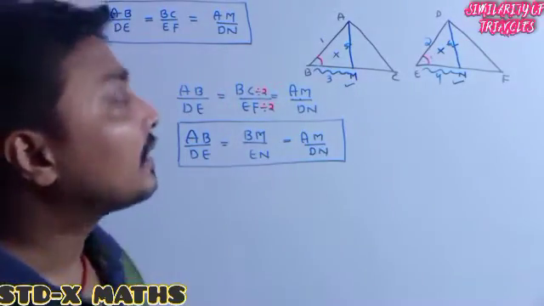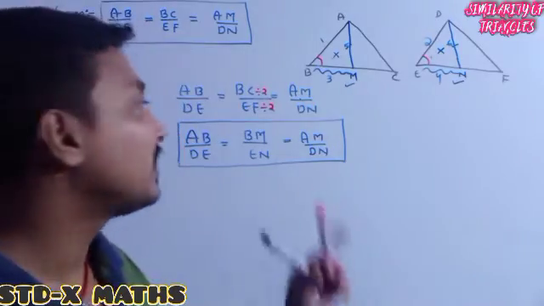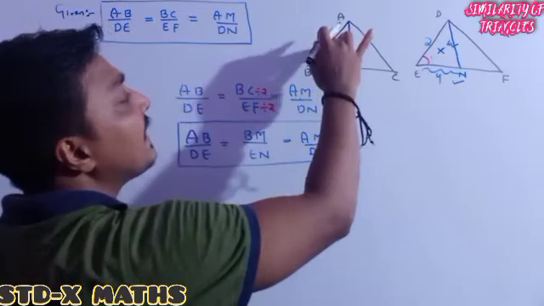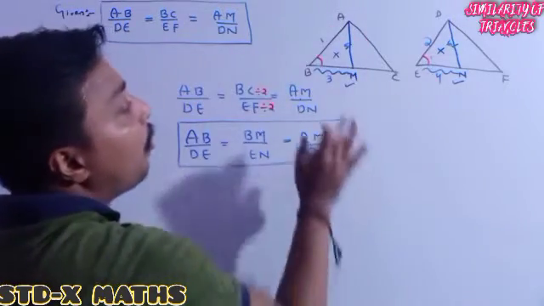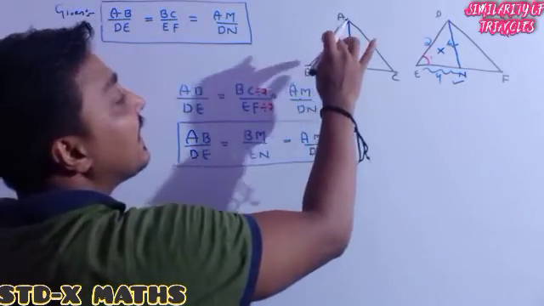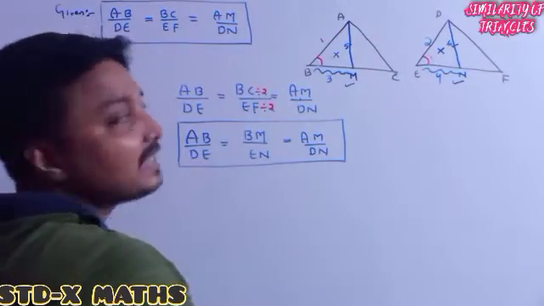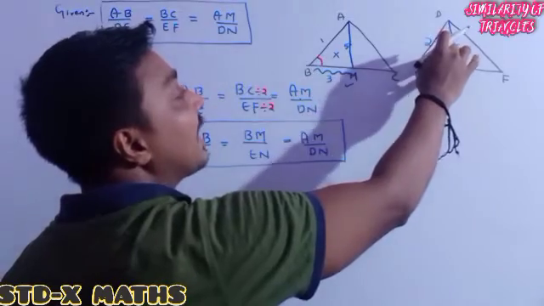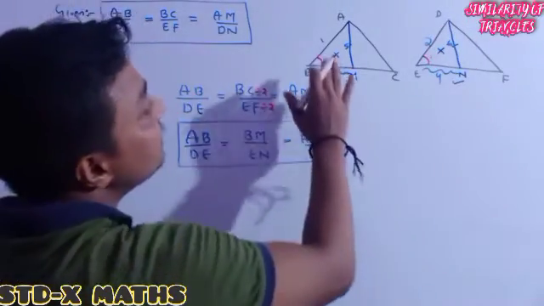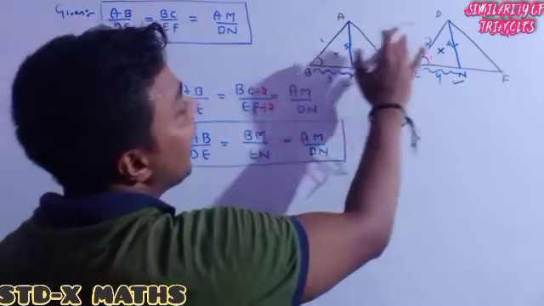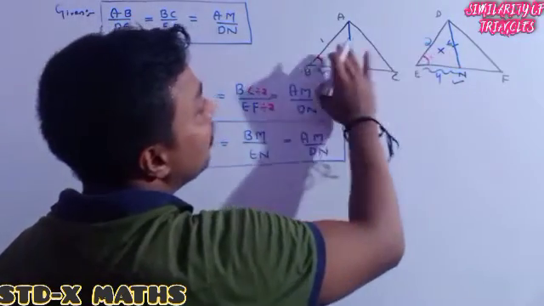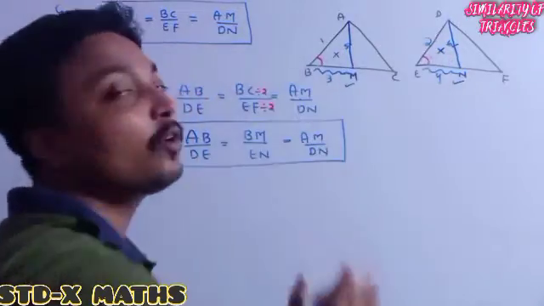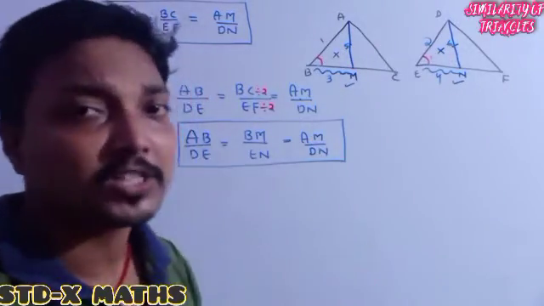It means we are observing from this proportion that all the sides of this little triangle ABM are in the same ratio with the corresponding sides of the triangle DEN. It means the ratio of this side and the corresponding side, of both triangles, are in equal ratio, otherwise in proportion.